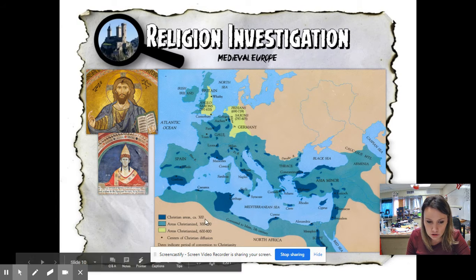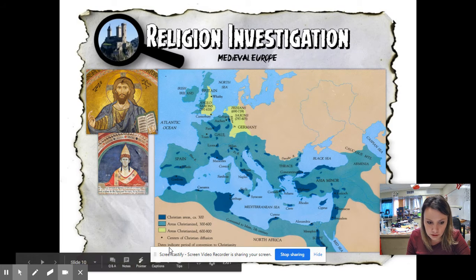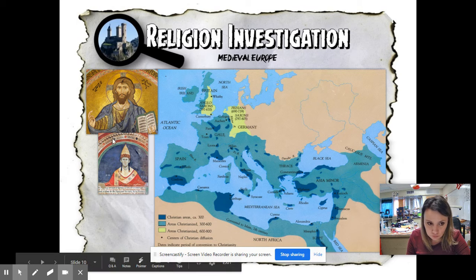Okay, notice the time periods. So in blue was this during that time period, then it grew to this from this time period, and then all the way here during that time period. Well, what are we talking about? And then it says dates indicate period of conversion in Christianity. Okay, so what do you see?